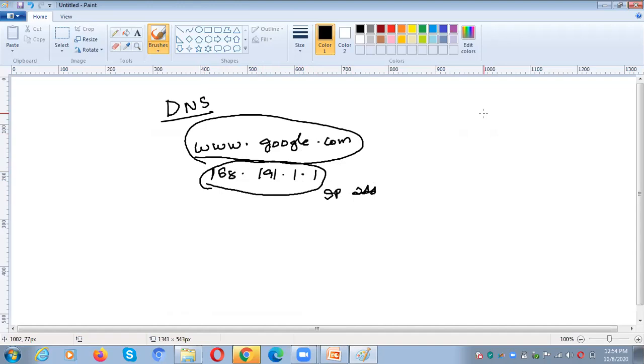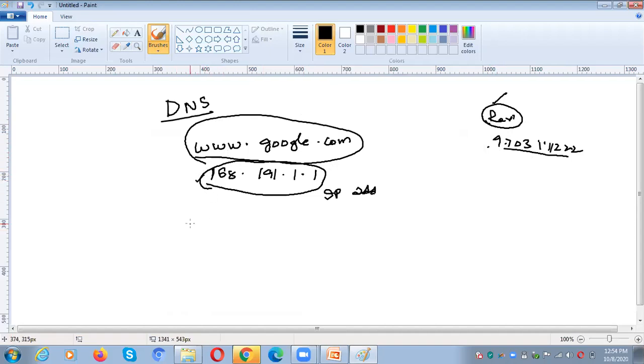In your contact list also, there is a contact for Ravi. It is very easy for us to remember the name of the contact rather than the number. It is difficult to remember the entire 10-digit number compared to the name. Like that, it is very easy for us to remember the name of the domain when compared to the IP address.